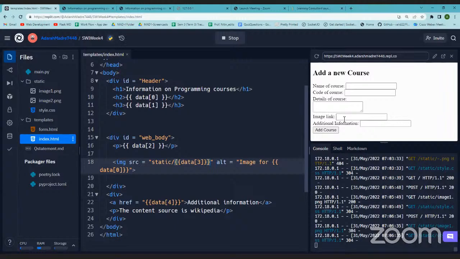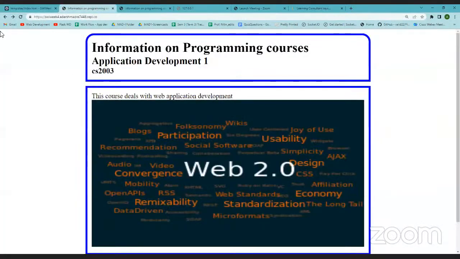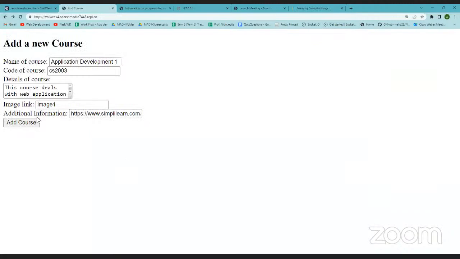In that case, we will only have to take care of the extension. Okay, got it. Now we will also check if this works, right? So we have written image for data0, right? So we will create another page. We'll go to that form again. So this will be, let's say, system commands, and I don't know the course codes, I'm just writing course.